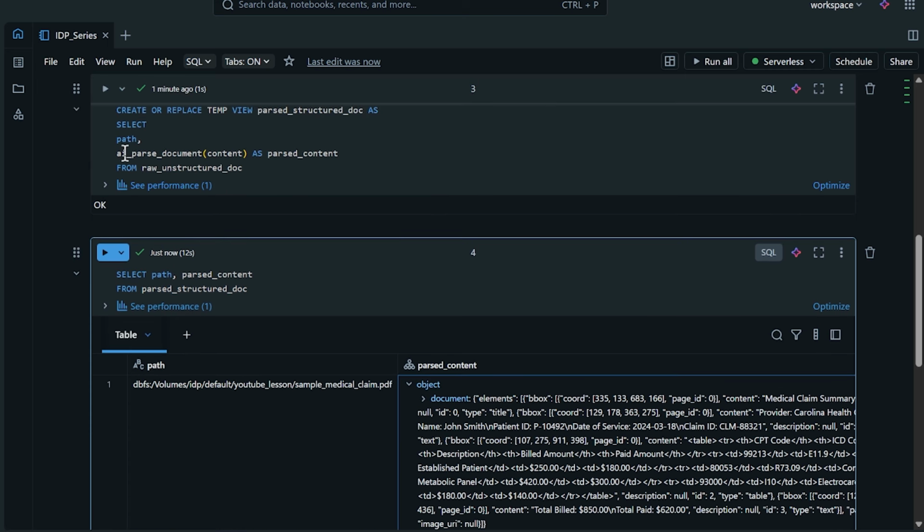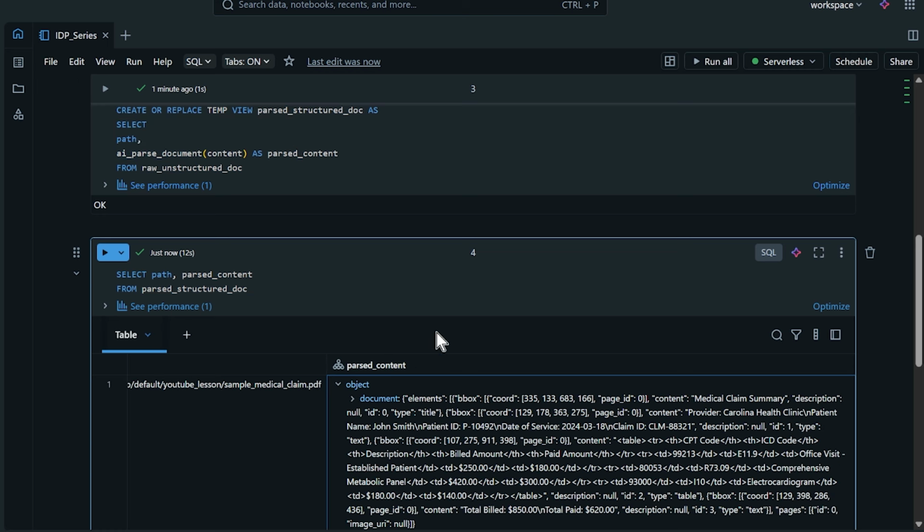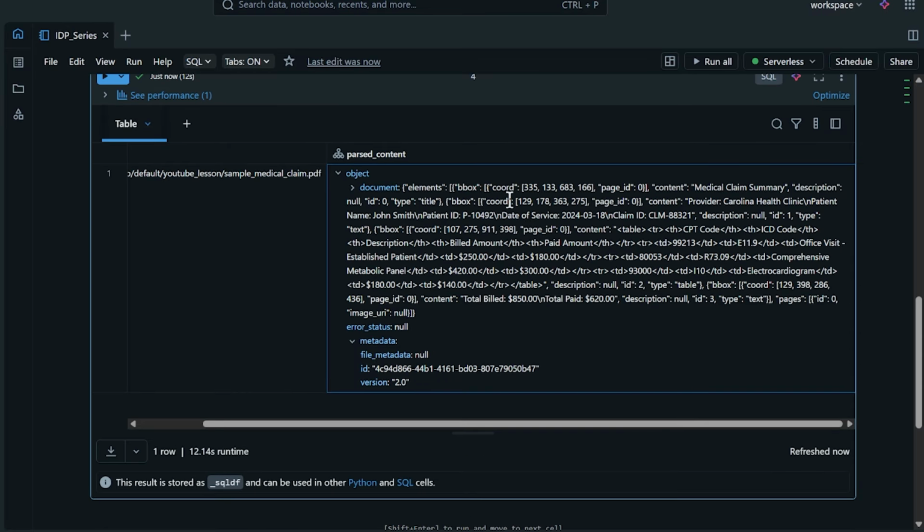Again, we are using right here the AI parse document. This is actually reading in all of the data and putting it just like this. There's a lot going on in here, but one of the things I want to focus on is right here. We have this table, and this table contains our CPT code, our ICD, description, billed amount, and paid amount. Those were our columns inside of our table. This is the data that I want to focus on. It's this table of data. I want to try to extract this one.